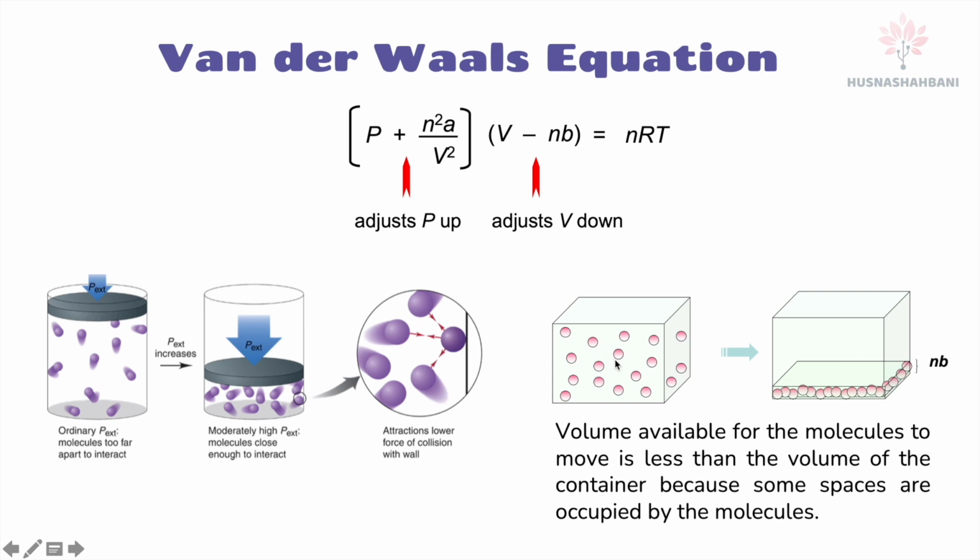When the particles fill the space in the container, the particles themselves fill some space. So the volume available for molecules to move is less than the volume of the container, because some space is occupied by the molecules themselves. That's why you have to adjust the volume down, to mean the volume of the container that the gas can move around in, because some space is already taken by the molecules.